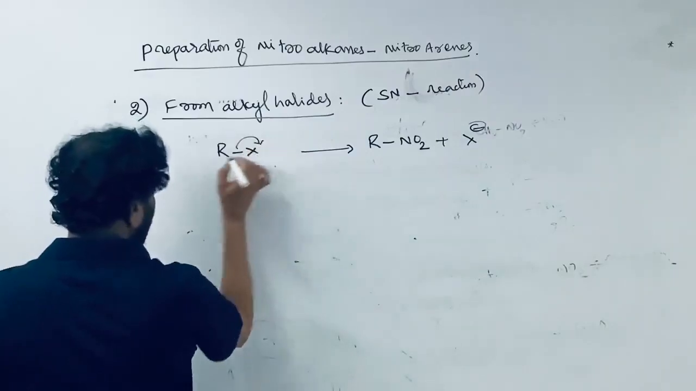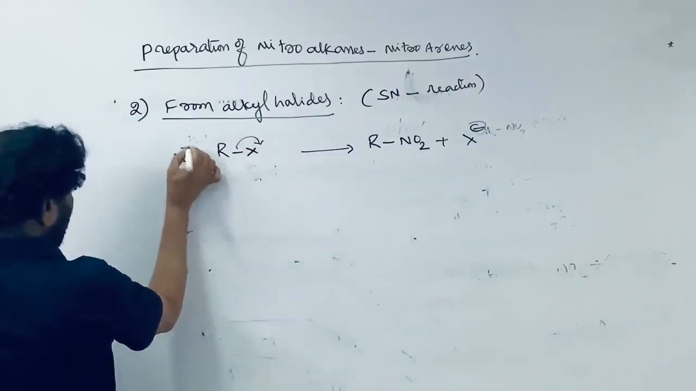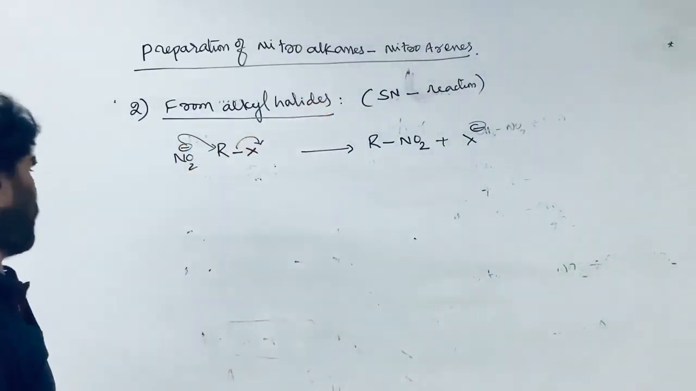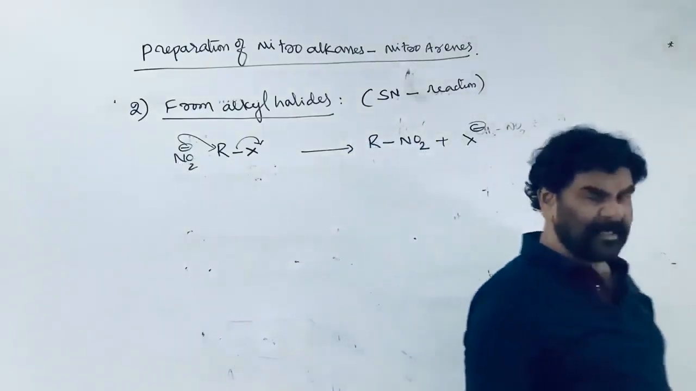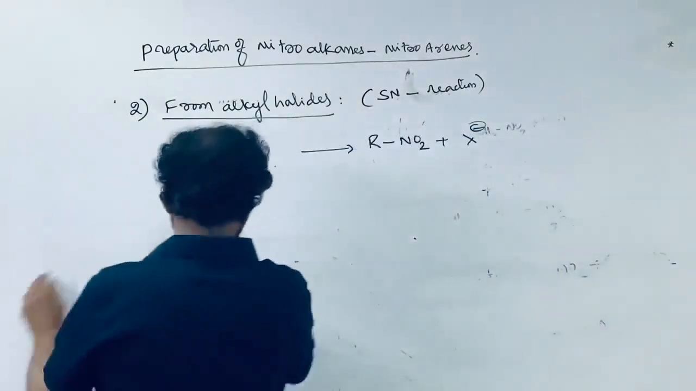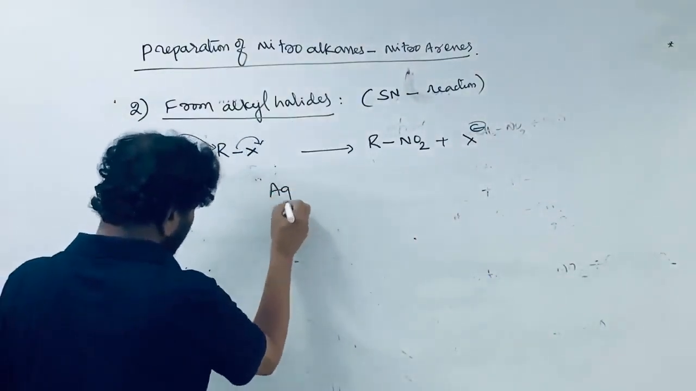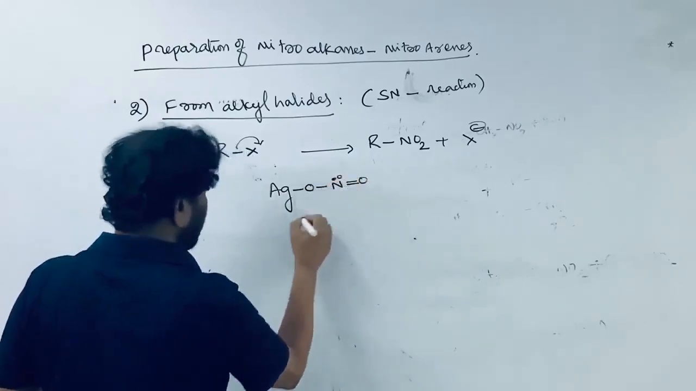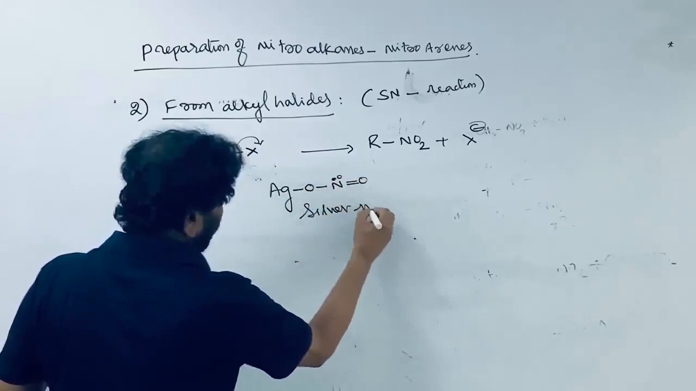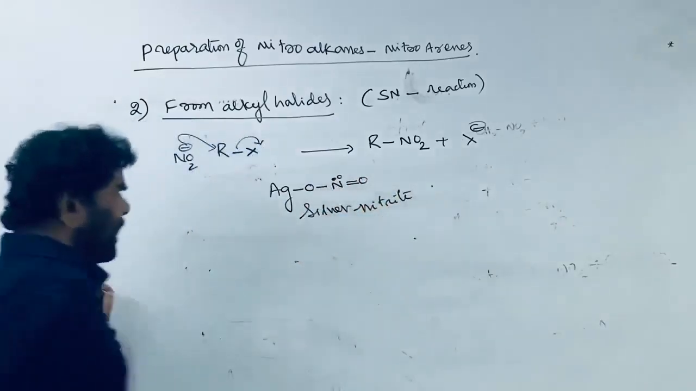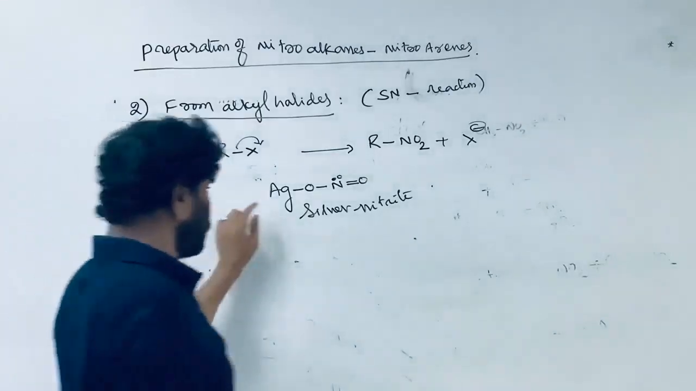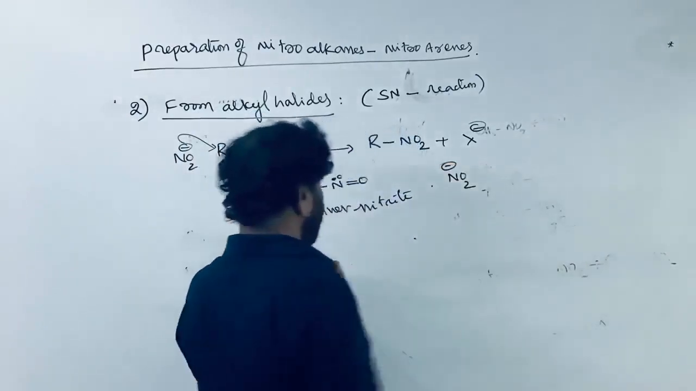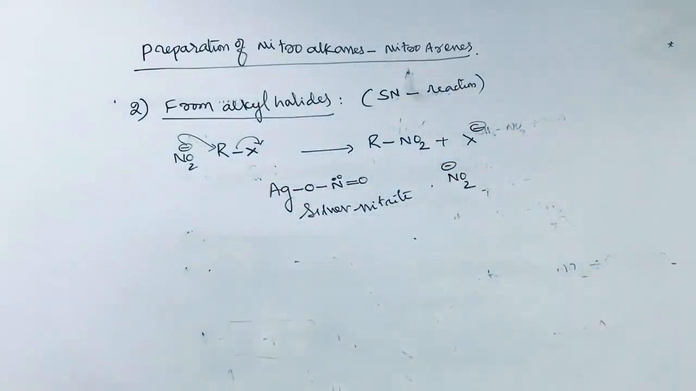NO2 minus is attacking on this and replacing the halogen, that is, nitroalkane is formed. See here, what is the reagent that we used here? Here silver nitrite is used, AgNO2. This is silver nitrite, not silver nitrate. Nitrite is used. This is the source for the NO2 minus ion.